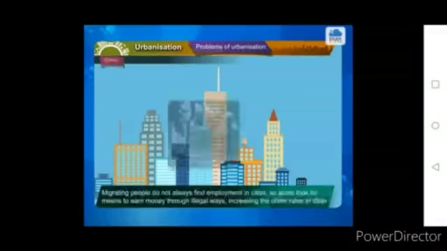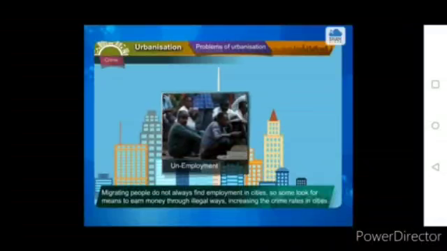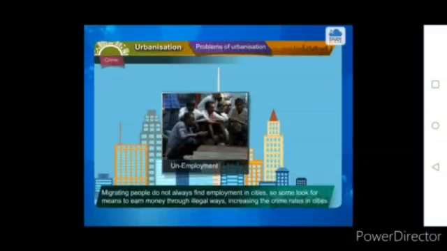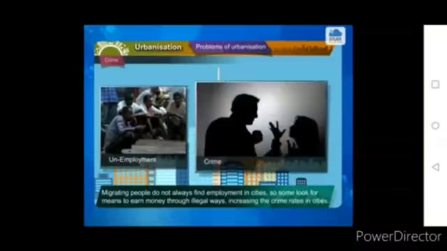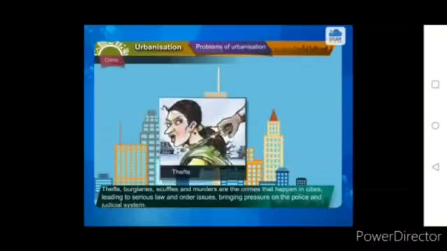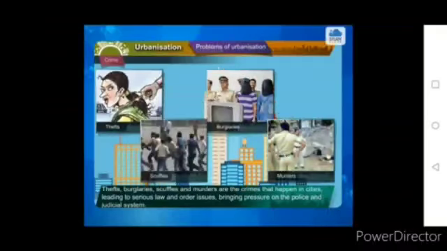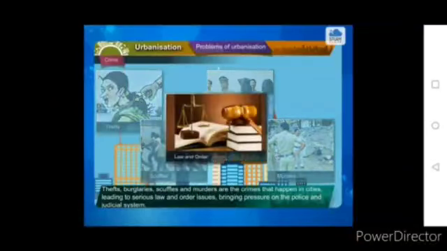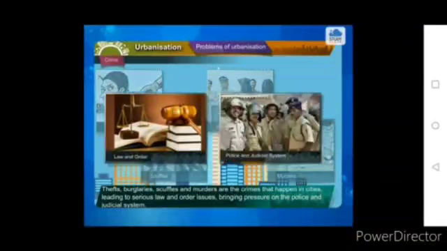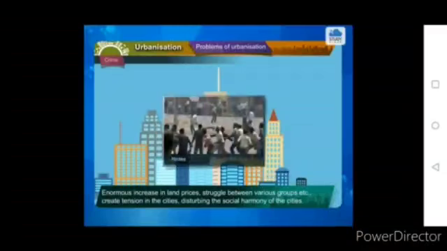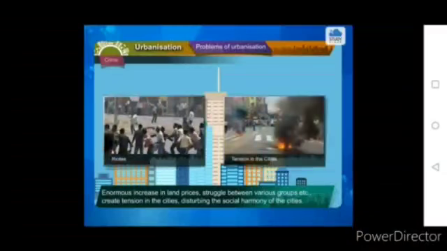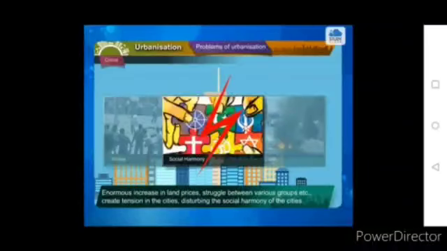Crime. Migrating people do not always find employment in cities. So some look for means to earn money through illegal ways, increasing the crime rates in cities. Thefts, burglaries, scuffles and murders are the crimes that happen in cities, leading to serious law and order issues, bringing pressure on the police and judicial system. Enormous increase in land prices, struggle between various groups, etc., create tension in the cities, disturbing the social harmony of the cities.